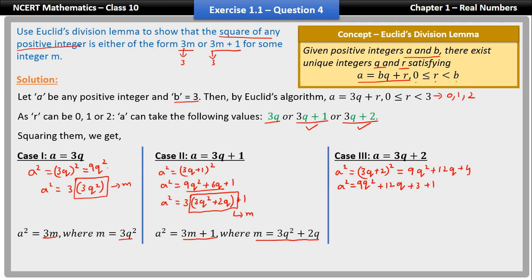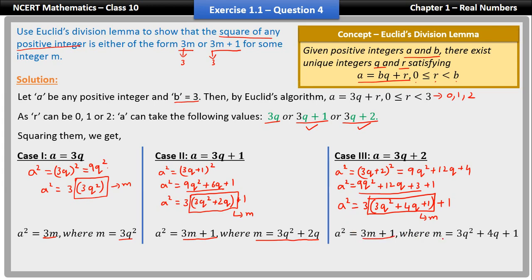I'm just writing 4 as 3 plus 1. Now let me take 3 common in this. So a square is equal to 3 into 3q square plus 4q plus 1, and this 1 will remain as it is. Now this 3q square plus 4q plus 1, I can take it as some positive integer m. So if I take this as m, then a square will be of the form 3m plus 1, where m is 3q square plus 4q plus 1.